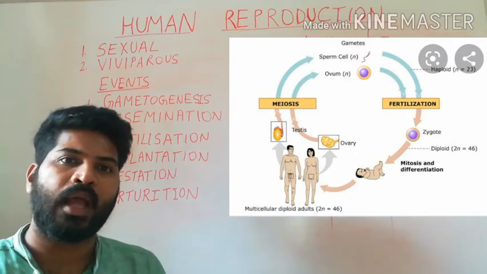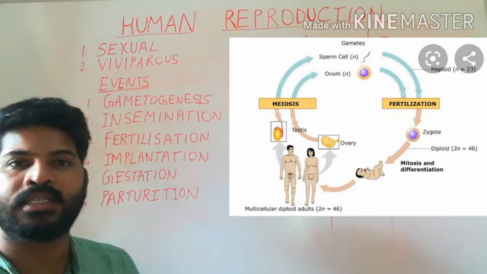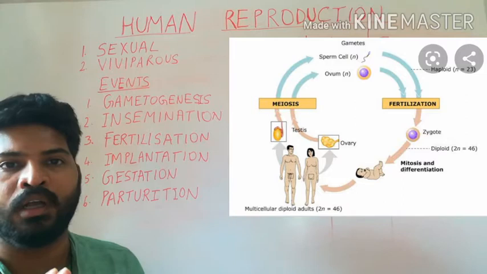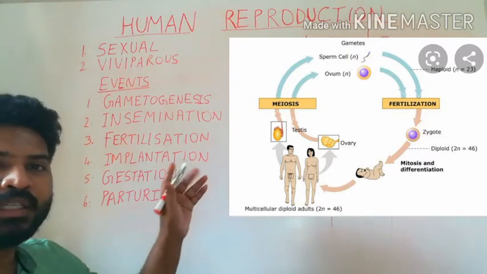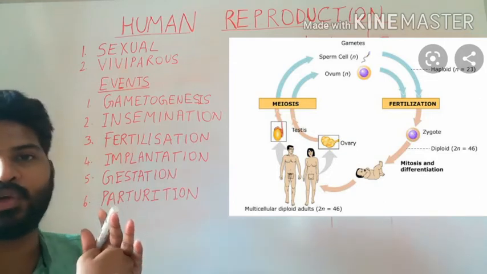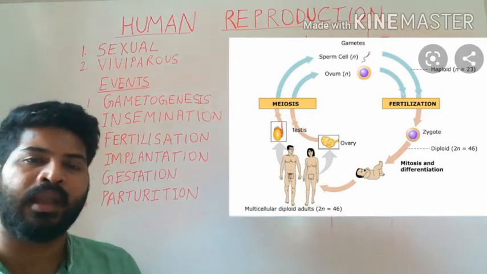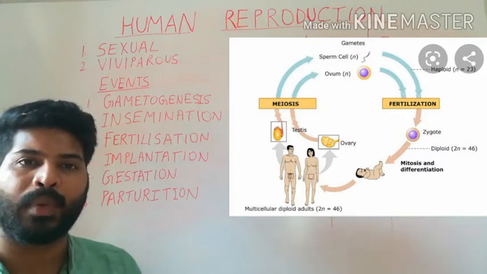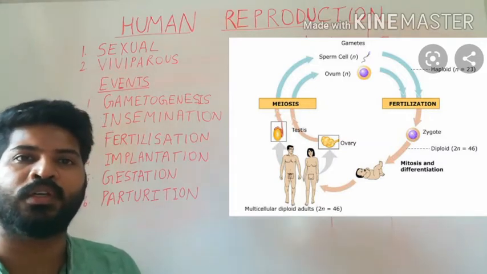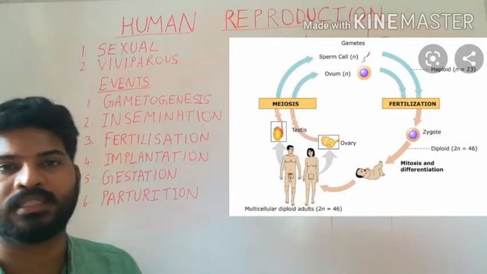So the embryo attaches itself to the wall of the uterus in an event called implantation. It plants itself to the wall of uterus, and for the next 36 weeks, that is 9 months, it undergoes growth, development and differentiation.